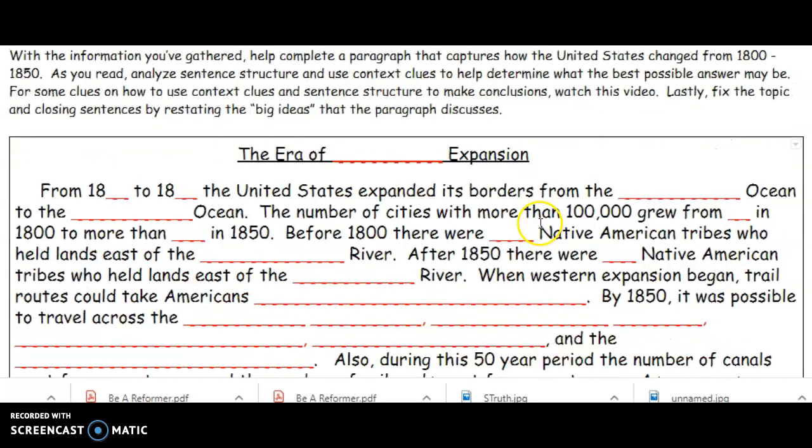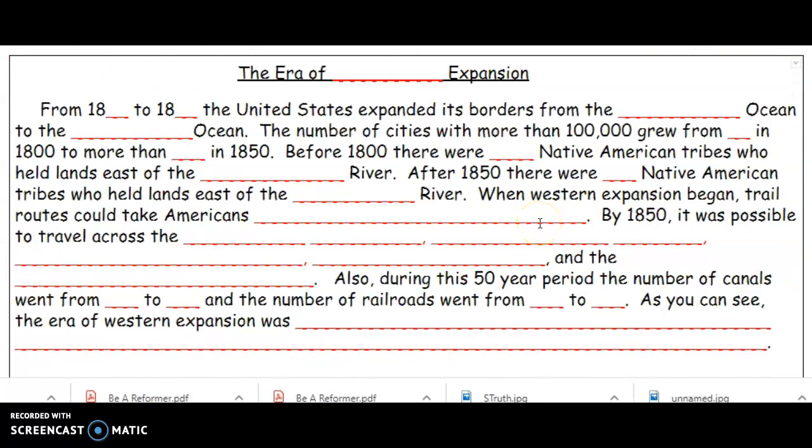So hopefully you'll be able to use those context clues to help you determine if the answer is a number, if it's a list of information, if it's a proper noun, if it's the name of an ocean. That's what we're going for here.